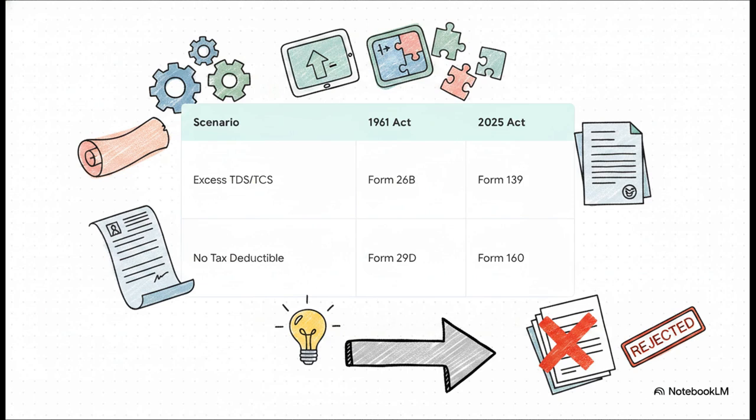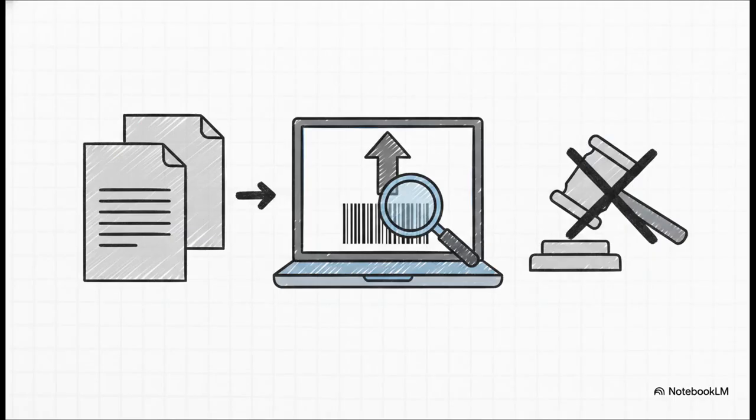If you're still wired to the 1961 Act, it's time to update those mental models. Notice how the old Form 26B, which we used for excess TDS claims, is now completely replaced by Form 139. And the old Form 29D, for situations where no tax was deductible, is now Form 160. Make sure you get this right, because using the wrong form post-April 2026 is going to lead to immediate system rejections.